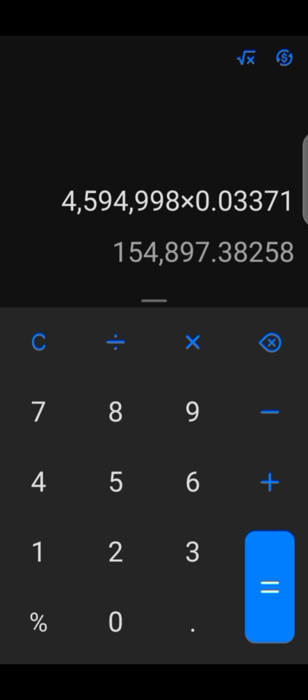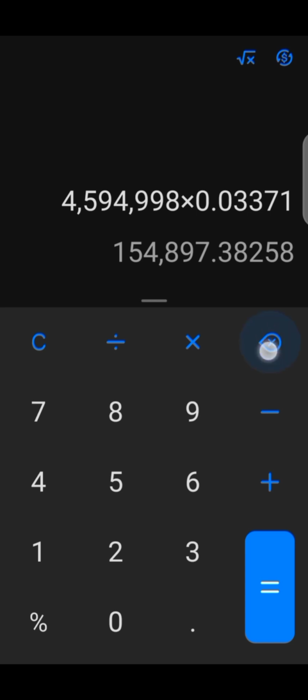You will see you will receive 154,897 naira, 0.38 kobo. So that's just the trick. If you just make your price a little bit lower than the first guy, you'll be on top. Anyone that wants to come and buy from you at that price will definitely buy from you. Okay, so that's just it.